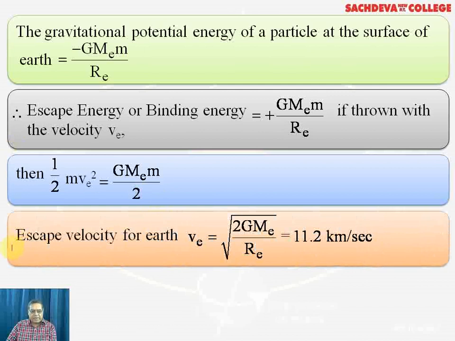So we find here that the escape velocity for the Earth is Ve equal to the square root of 2GMe over Re, and if we make the calculations, it will become 11.2 kilometers per second.